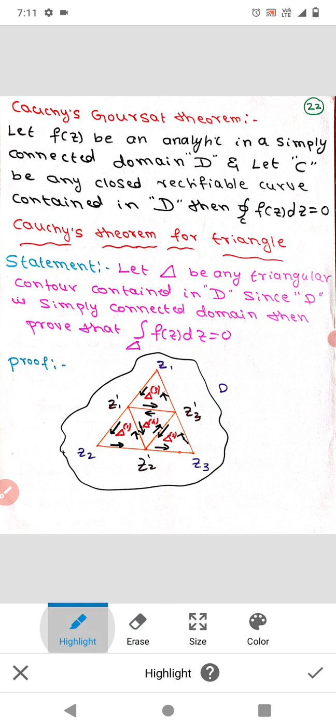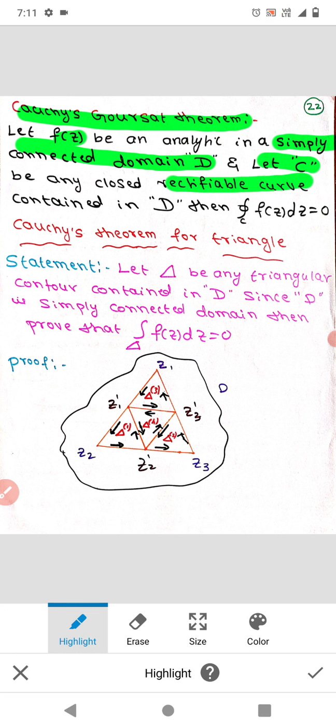Cauchy-Goursat theorem. The statement is: let f(z) be analytic in a simply connected domain D and let C be any closed rectifiable curve contained in D, then we have to prove the integral over C, closed, of f(z) dz is equal to 0. So this is the Cauchy-Goursat theorem. There is no proof for this, just a statement. Now let us see what is Cauchy's theorem for triangle.